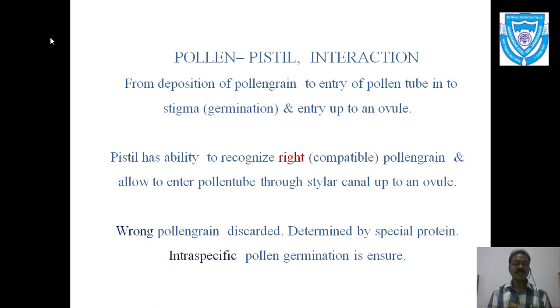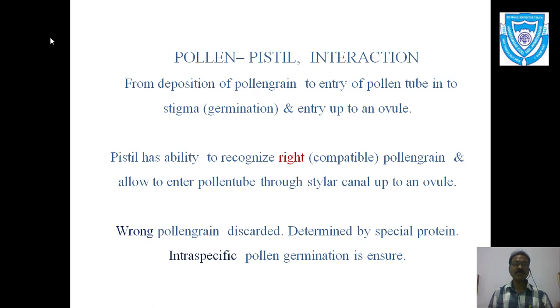That means the hibiscus plant receives only pollen grains from the neighboring plant which are again hibiscus. That is the shoe plant and the neighboring shoe plant, they are the same type of species, and hence they are accepted by the stigma. But when they are from the rose plant, they are not accepted.